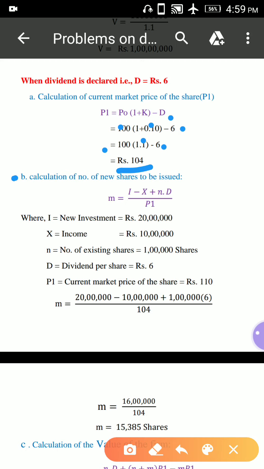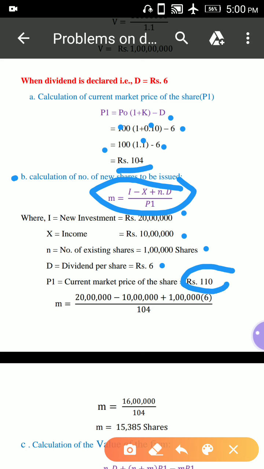Now coming to the point B, calculation of number of new shares to be issued. See here, same formula, all the particulars are same except dividend. Here we are taking dividend as rupees 6. Now new investment 20 lakhs given in the problem already, X income 10 lakhs, number of existing shares 1 lakh, and dividend per share rupees 6 when dividend is declared, and P1 current market price of the share here 104 actually.